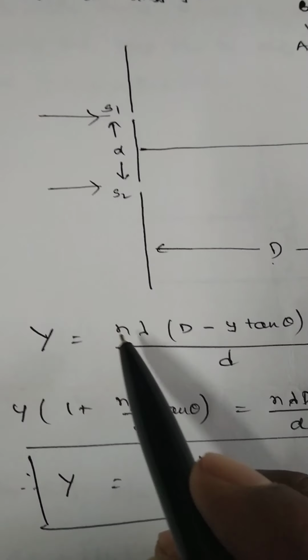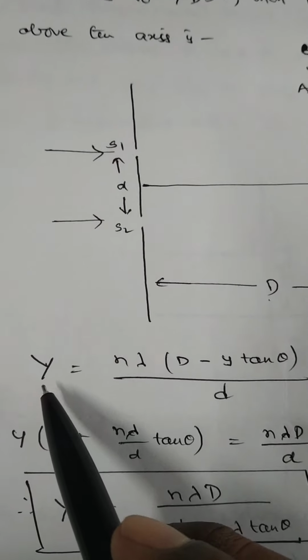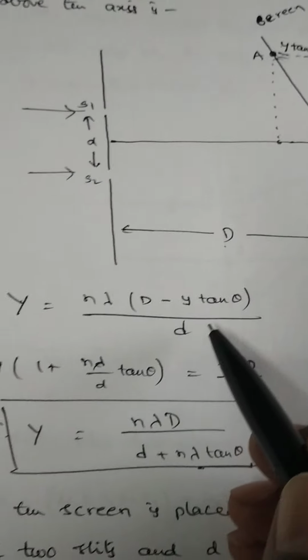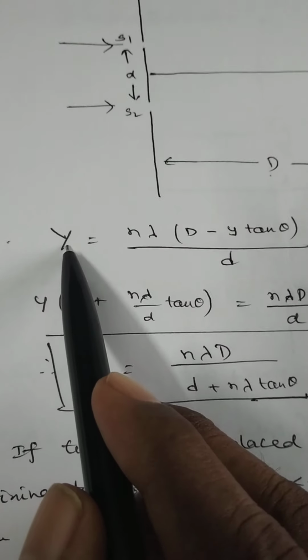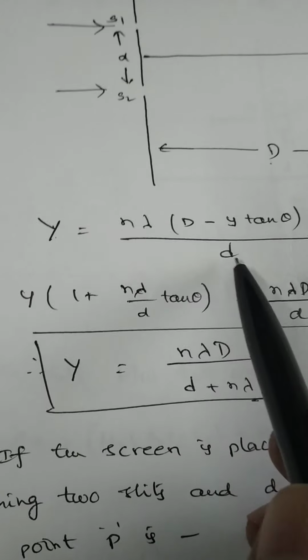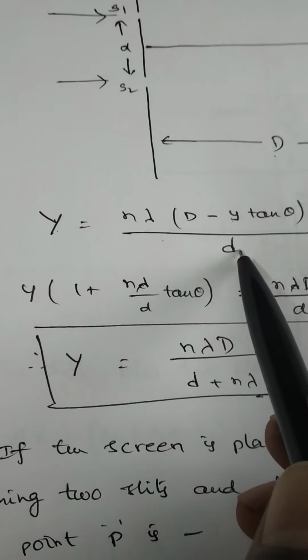Therefore, the vertical distance y is equal to n lambda capital D by small d. This y is the distance of the nth bright band. Instead of capital D, it is capital D minus y tan theta, so y is equal to n lambda times capital D minus y tan theta by small d. Multiplying, y is equal to n lambda capital D by small d minus n lambda y tan theta by small d.